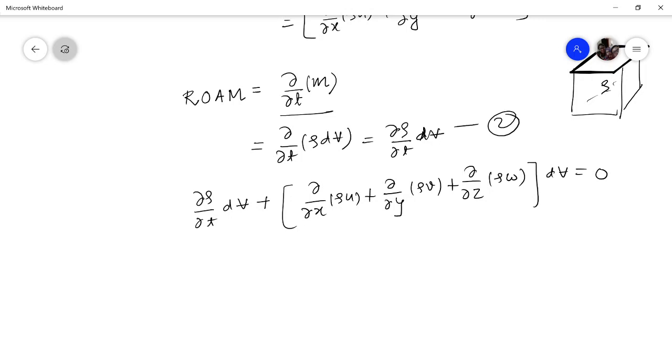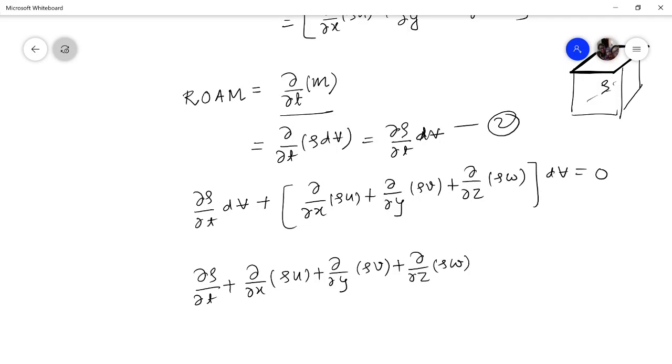Now we have to refine this further. I can write this as del rho by del t plus del by del x of rho u plus del by del y of rho v plus del by del z of rho w, and this times dV is equal to 0. Now, whatsoever the volume may be, it cannot be 0. The moment it becomes 0, there is no point in talking of mass conservation. So the volume is very small, an arbitrary volume basically, but this can never be 0.